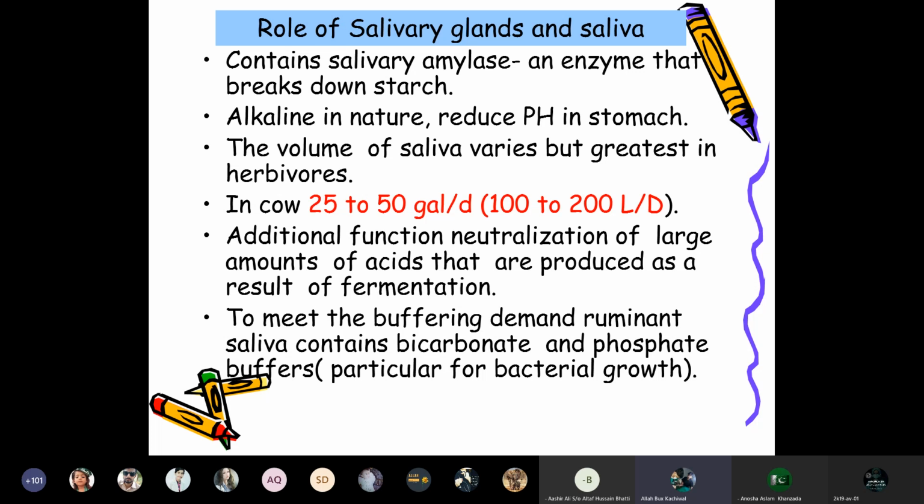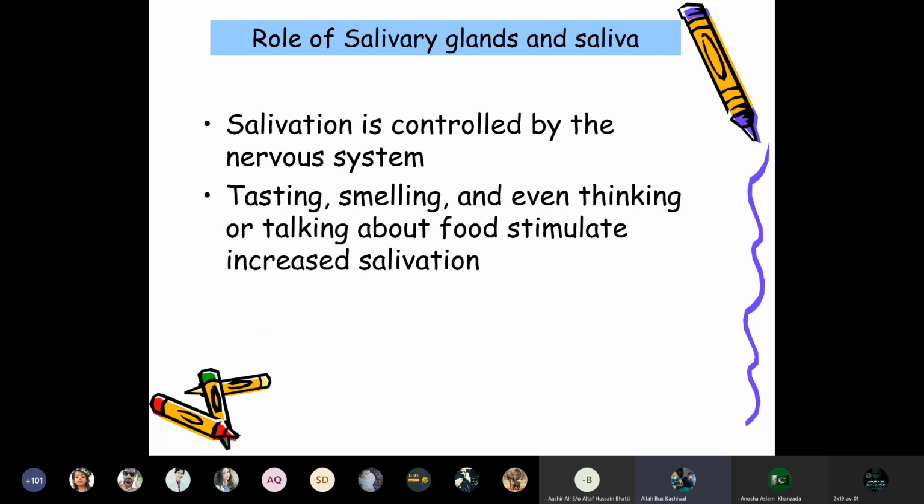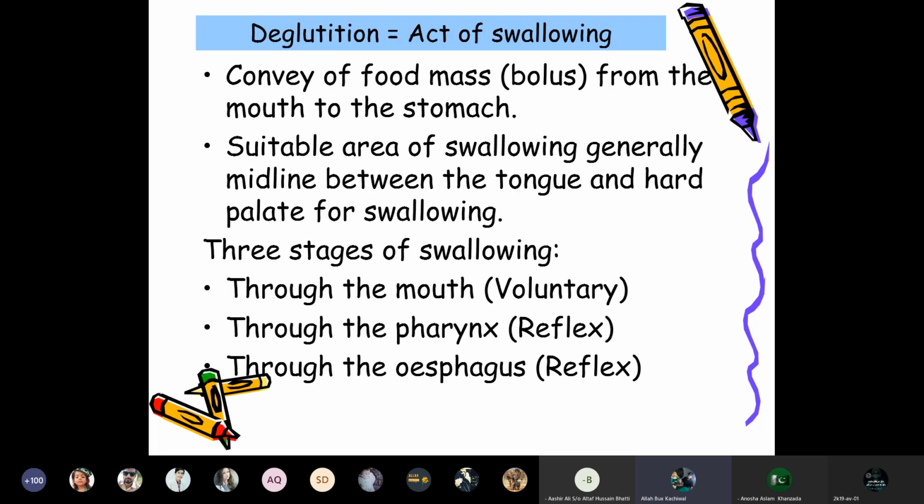An additional function is the neutralization of the large amount of acids produced as a result of fermentation. To meet the buffering demand, ruminant saliva contains bicarbonate and phosphate buffers, particularly for bacterial growth. Salivation is controlled by the nervous system. Tasting, smelling, and even thinking or talking about food stimulates an increase of salivation in a human being.